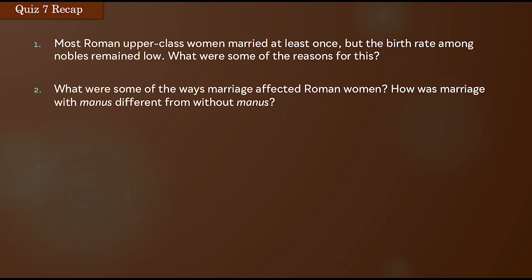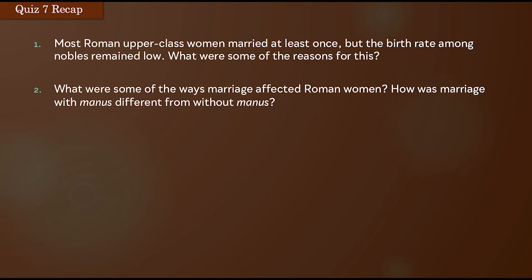Marriage without manus is much more common because it provides more liberty for the woman involved. It simply requires that she maintain herself outside of the home for 3 days out of the year. This means that she remains part of her father's family and has no rights or privileges or responsibilities with regard to her husband's family property or cult. And so there's a downside to this as well.